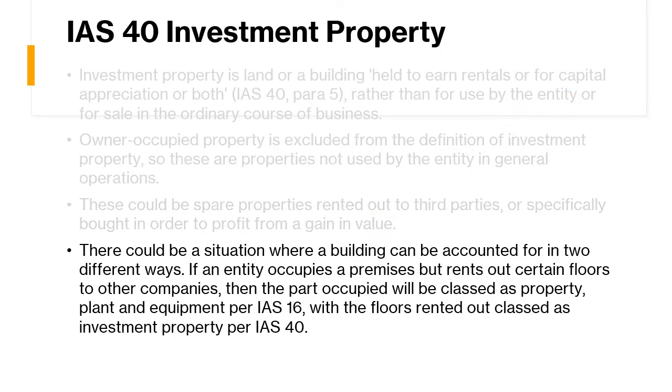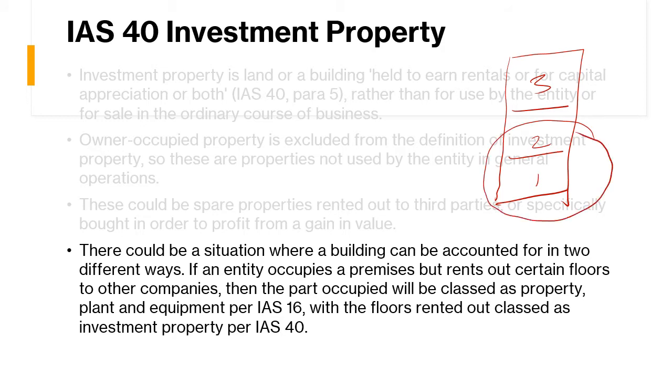So suppose a company has a certain building, and the building has 3 floors. So 1, 2, 3. Two floors are occupied by the company for its general business. So these two will come under property, plant and equipment. And the third floor is rented. This is on rent. So the rented property will come under the investment property.